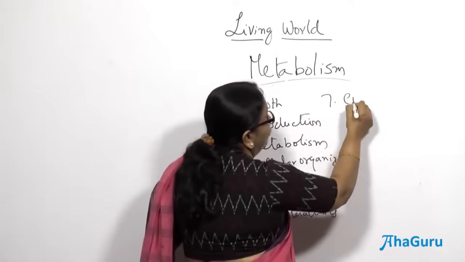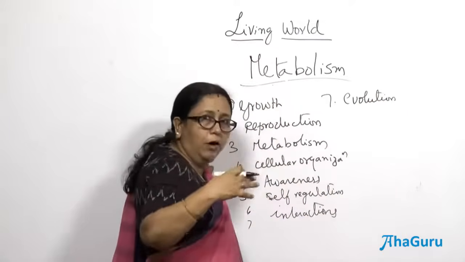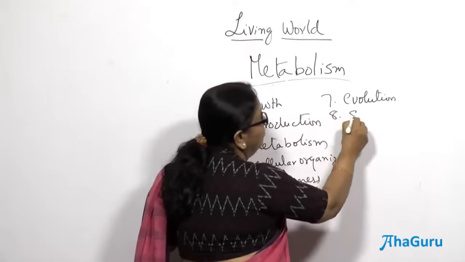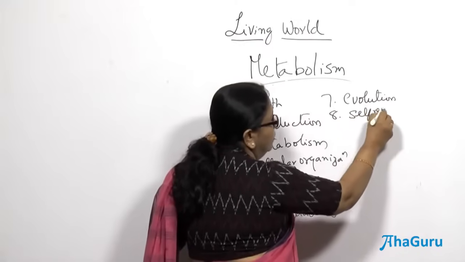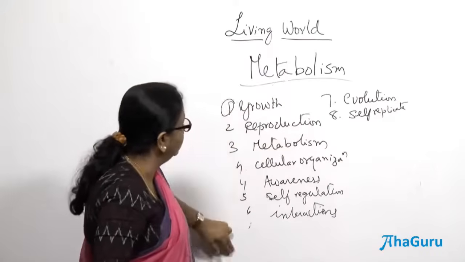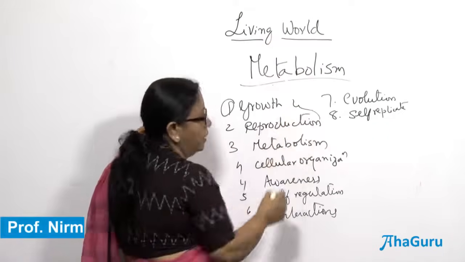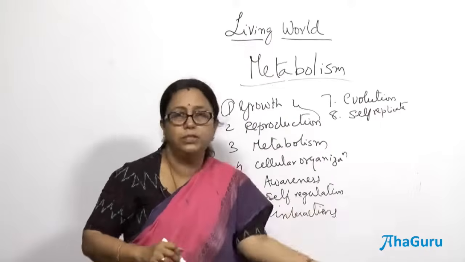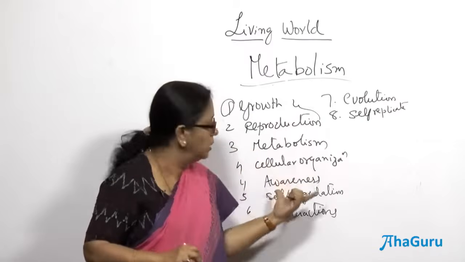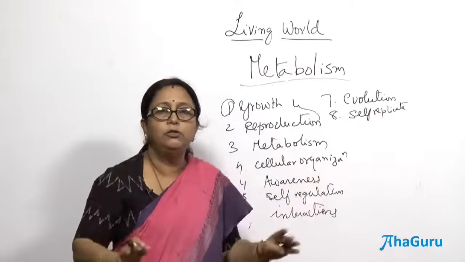So, apart from that, evolution, you know that all living organisms evolve, right, they continuously evolve. We are also evolving continuously, which is not there in non-living. And then self-replication, right, living organisms can replicate on their own. So, these are the features of living organisms, out of which these two are not so definite, not the definitive features. We need to define the conditions properly when you say these are the characteristics. So, this includes the unifying theme, all the living organisms show these features.